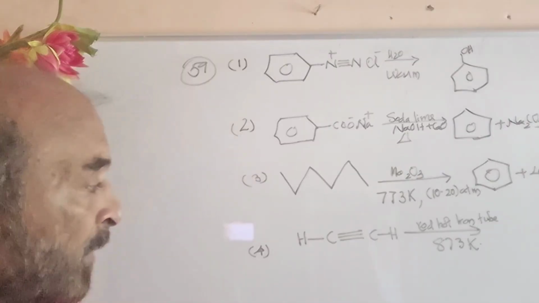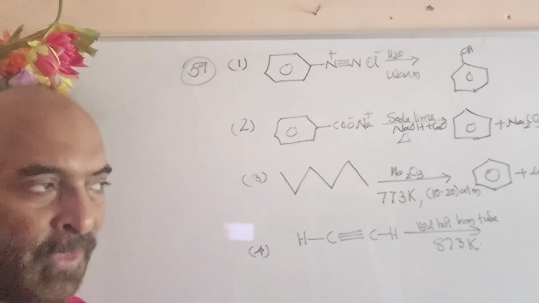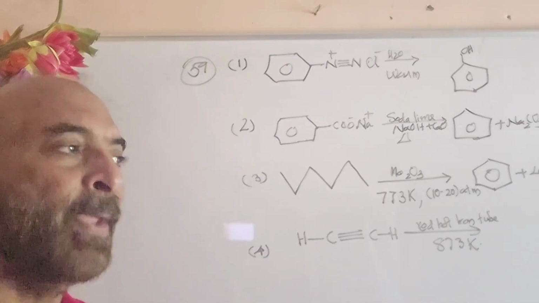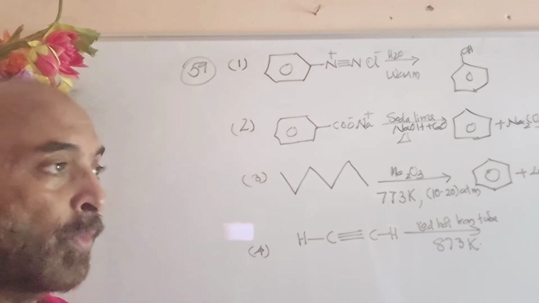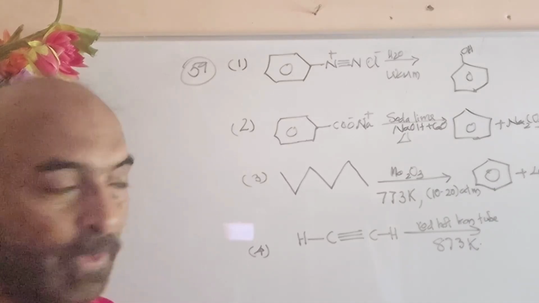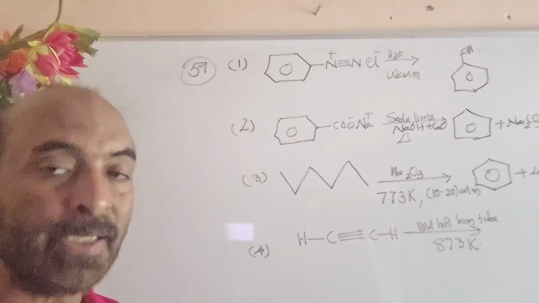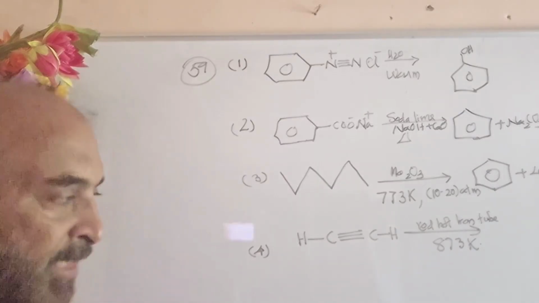The last one we have studied in aromatic hydrocarbons in first year: when acetylene is passed through a red hot iron or copper tube, it cyclically trimerizes to produce benzene.